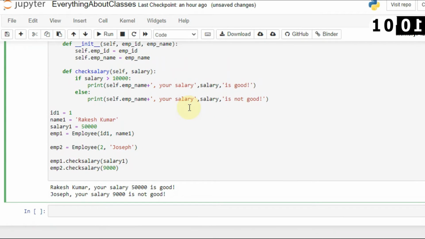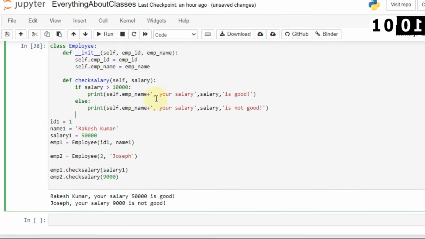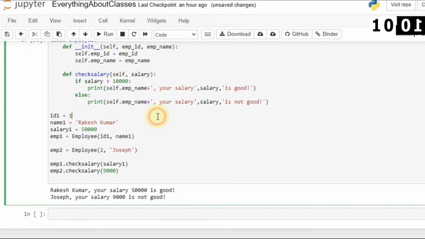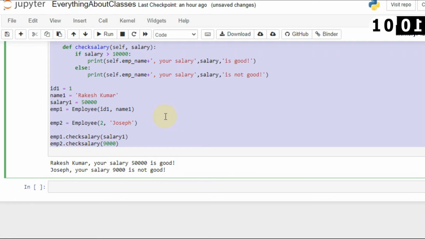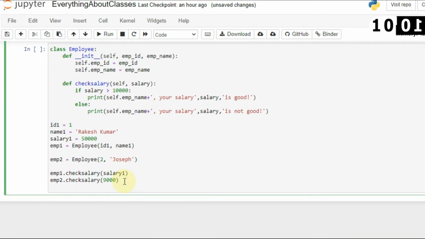You have easily understood how you can create a method inside a class, how you can use a constructor inside a class, and how you can use the self keyword. These are the basic things which you already understand. But what if you want to use variables inside the class? Whether you can use them or not, you can still use them as well.